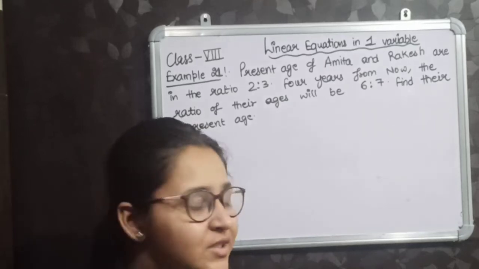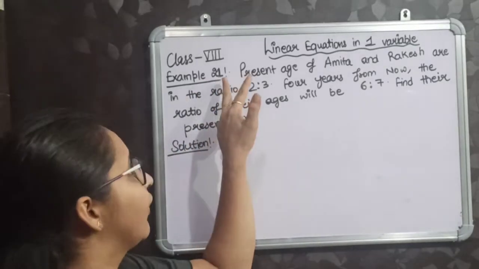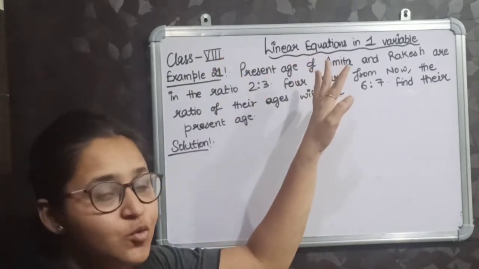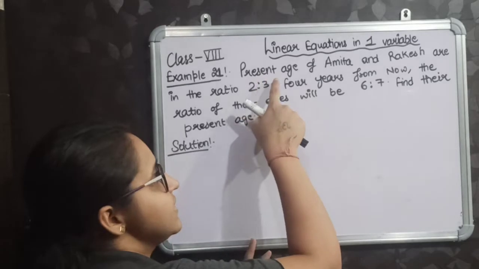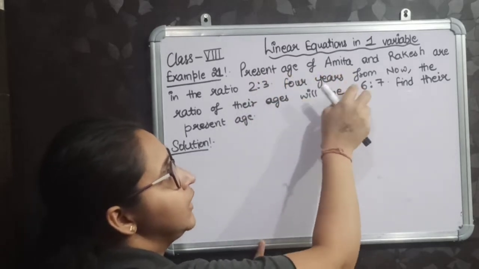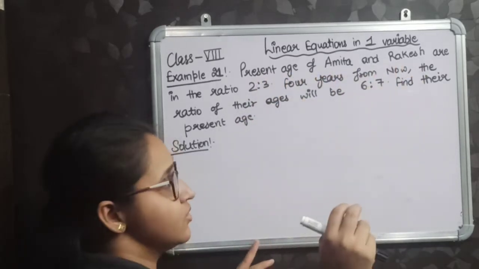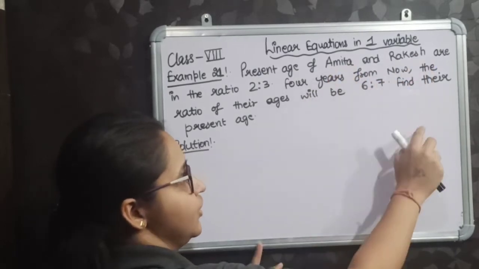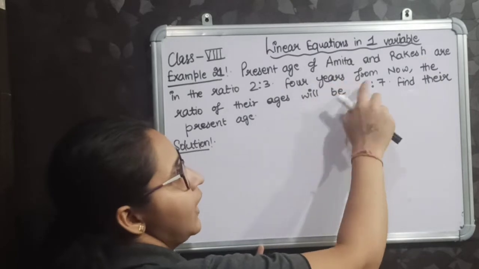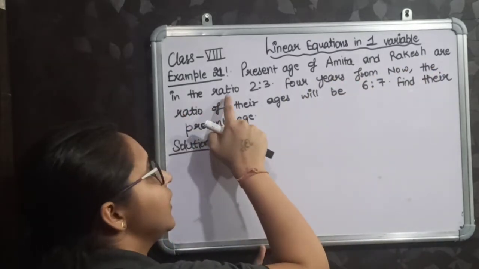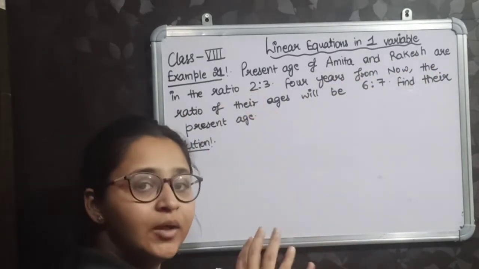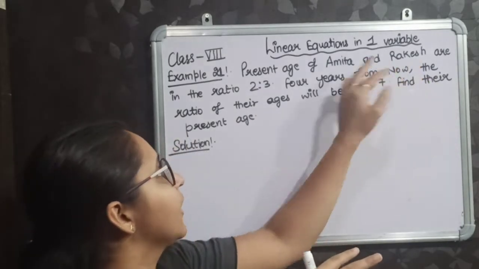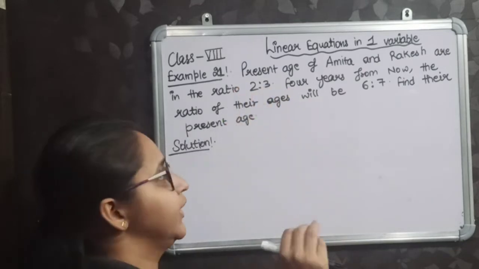So now we will discuss your example 21. Okay, example 21 before your exercise 2.3 is the present age of Amita and Rakesh. There are two persons whose names are Amita and Rakesh. The present ages of Amita and Rakesh are in the ratio 2:3. It means the ratio of the present ages of Amita and Rakesh is given to be 2:3.